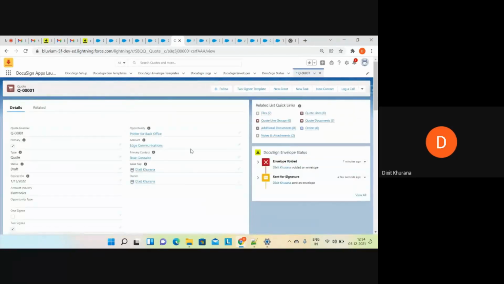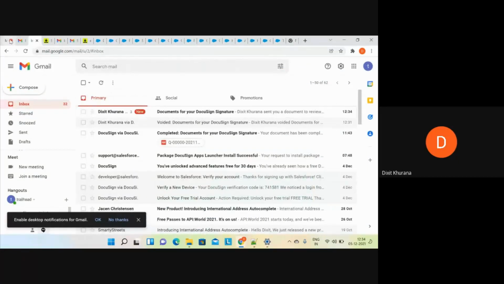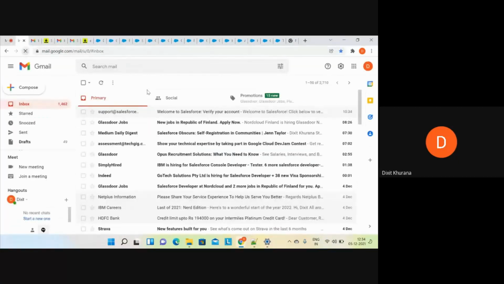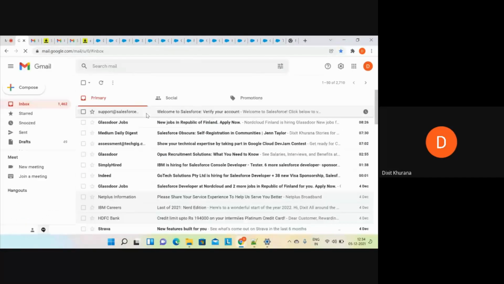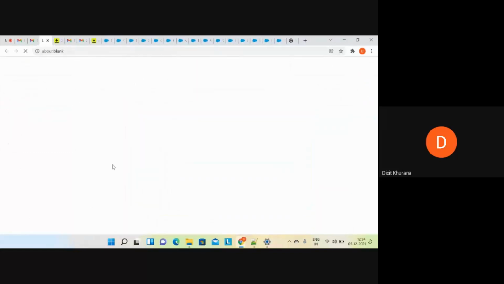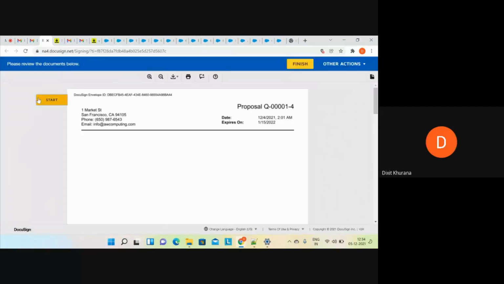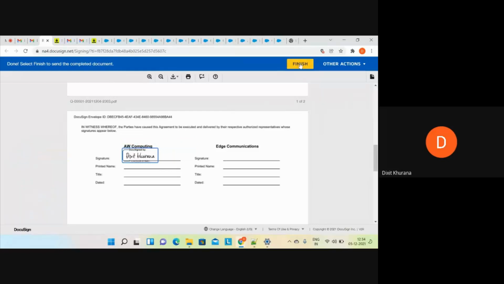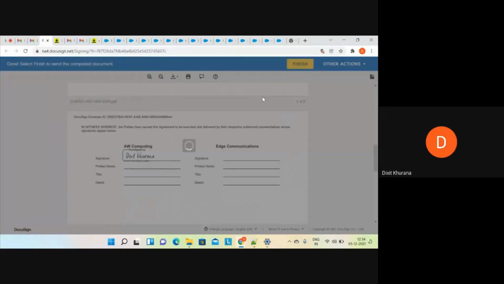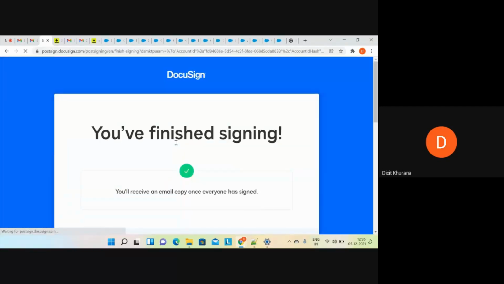Sent for signature. This is going to send an envelope, right? Let me check my two emails. Okay. Now I have received this document. I haven't got any document yet here because I have defined the signing order. Let me sign here. Continue. Sign. Click on finish. Now as soon as I finish this, on my other email I will be receiving a document